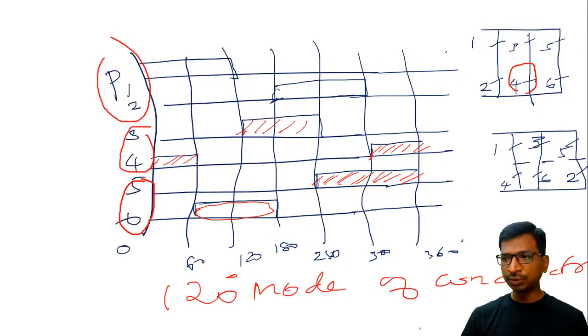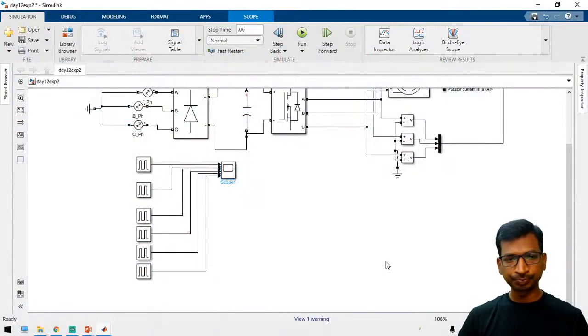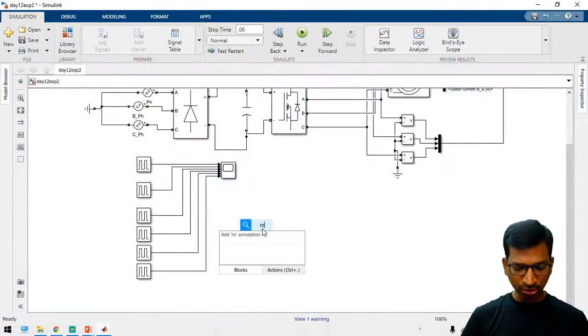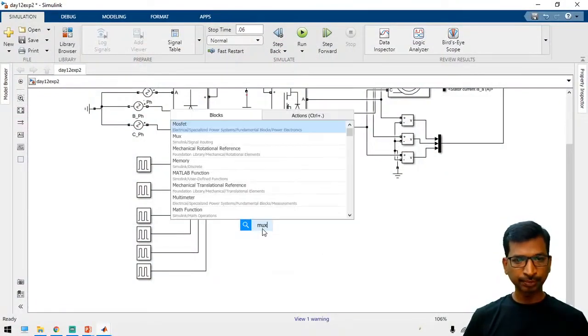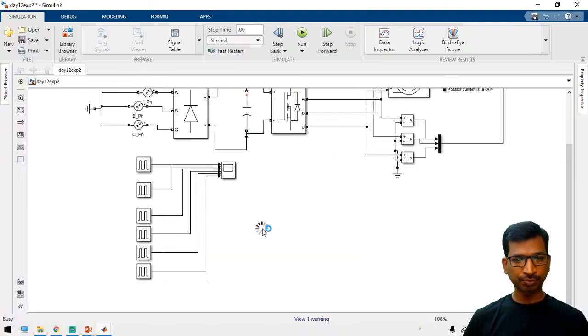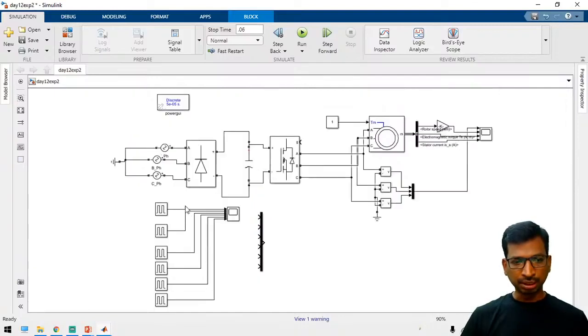So now you just connect to the mux and then integrate to the inverter. Just take a mux block and keep it 6 numbers.